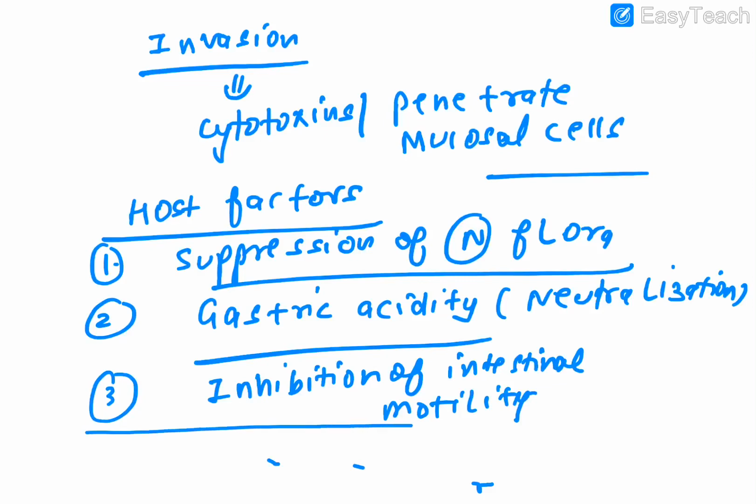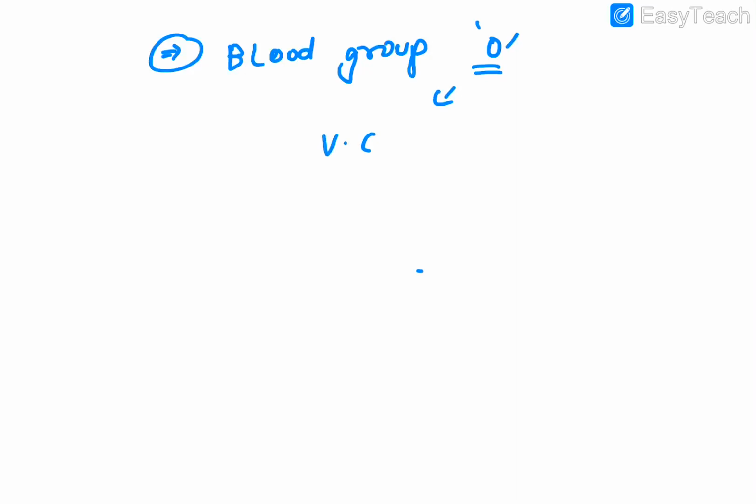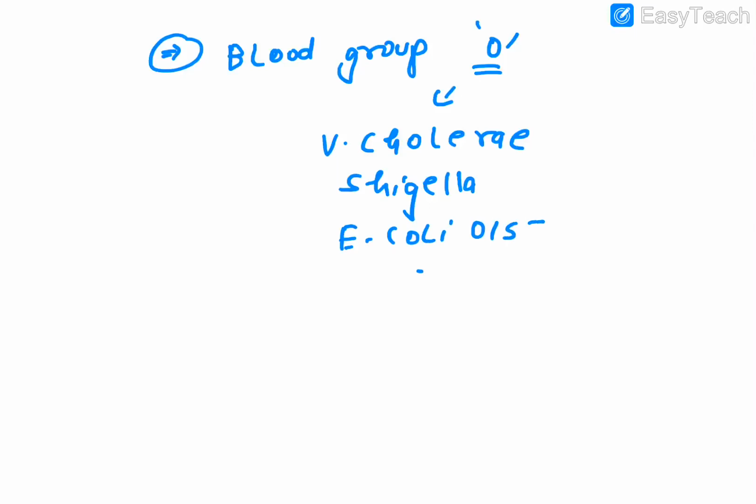Other than all these factors, one interesting aspect, guys, is that those who have blood group O are susceptible to infections by certain organisms like Vibrio cholerae, Shigella, E. coli of a particular type, O157:H7, which is an EHEC, and a particular virus termed Norovirus. This is written in Harrison.